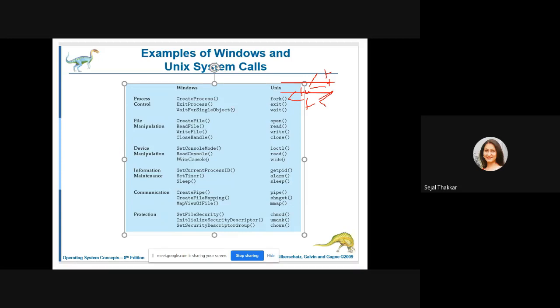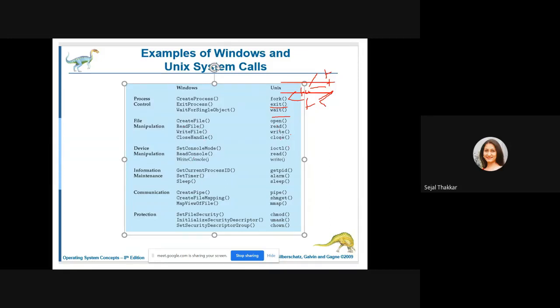For exit process, you can see here, just like a Microsoft instruction, high level, or I can say low level instruction. So for exit process, you have the exit command in Unix. For wait for single object, you have the wait system call. Creating a file, you have the open system call. For reading a file, you have the read system call. For writing a file, you have the write system call. These are the file manipulation operations. Close handle, you have the close system call.